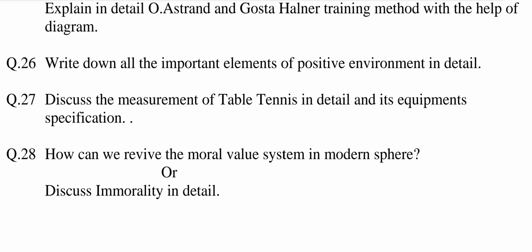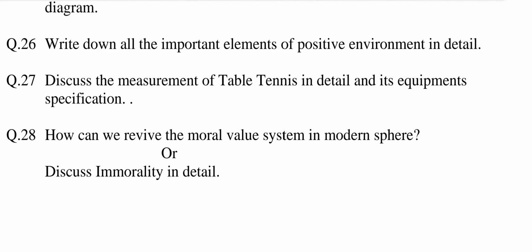In fartlek training methods, the natural course is selected as it should have hills, rivers, forest, muddy roads, grassy ground and sandy path etc. In this method, self-discipline plays important role. The distance should be covered 10 to 20 km. It is practiced during transitional period or off season. Then draw the neat and clean diagram of fartlek training method. Advantages and then write disadvantages.